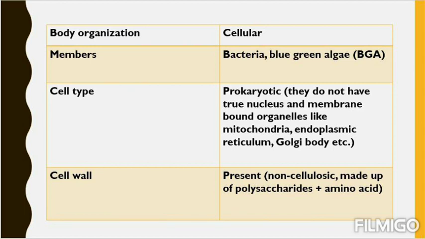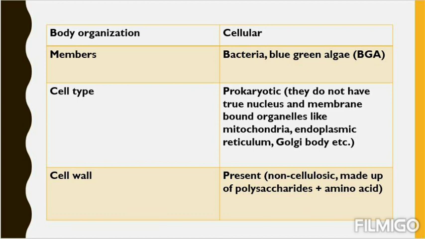Then cell type is prokaryotic. That we have also discussed. Prokaryotic means they do not have a true nucleus and membrane-bound organelles like mitochondria, endoplasmic reticulum, Golgi apparatus, etc. You can say this is the definition of a prokaryotic cell. Then cell wall. As we know, all plants possess a cell wall as their cell boundary.